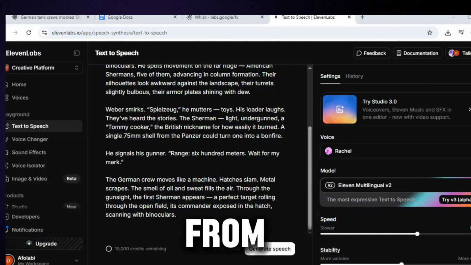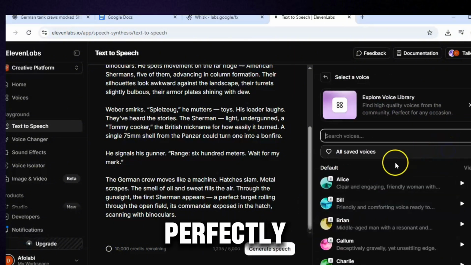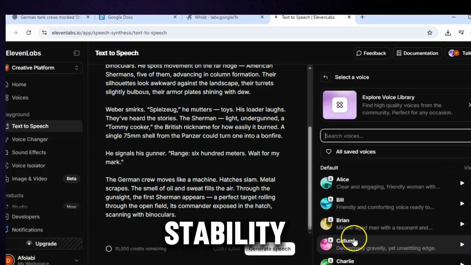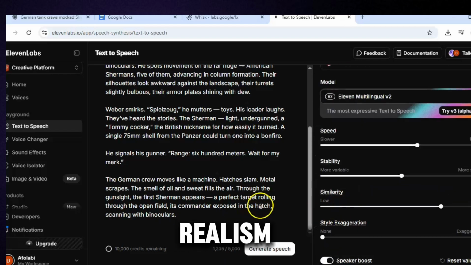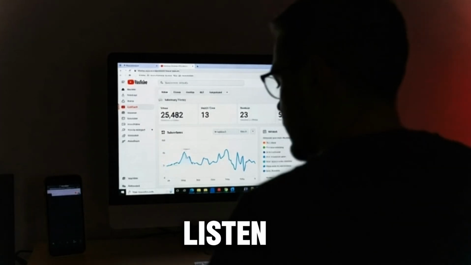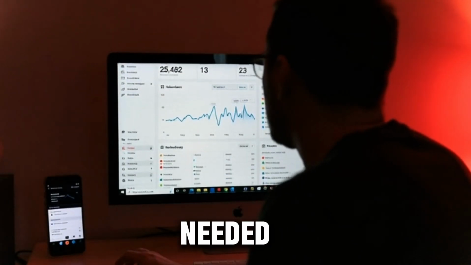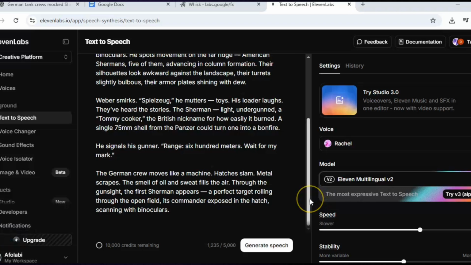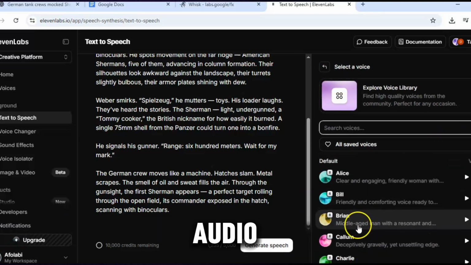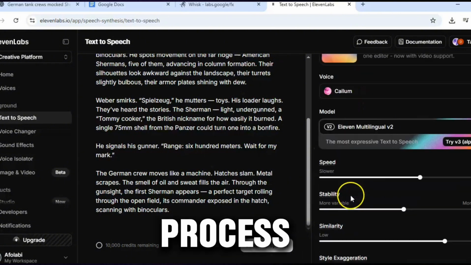Preview different voices from the library until one fits perfectly. Adjust the stability and clarity sliders to balance realism and emotion. Paste your script into the text box, then listen to the preview. Trim long pauses or fix pronunciations if needed. And once it sounds natural, export your final voiceover as an MP3 file. This audio will guide your entire editing process.